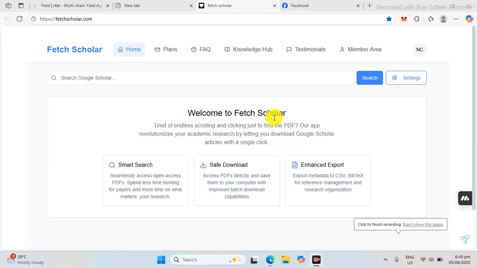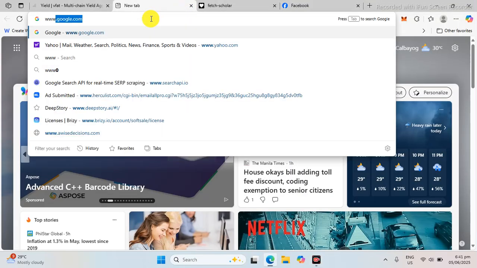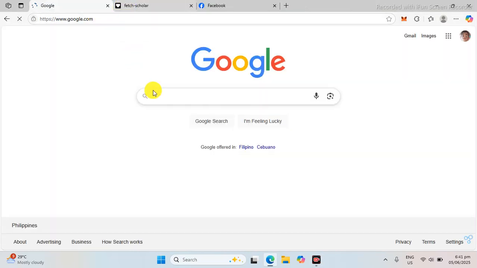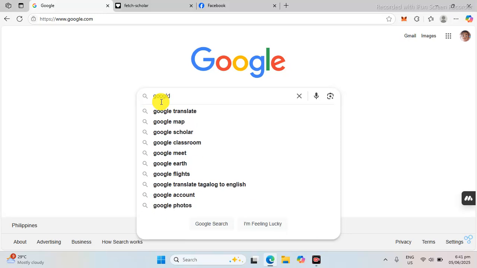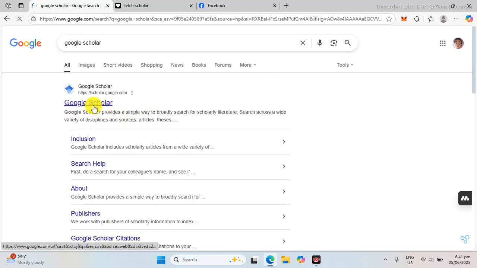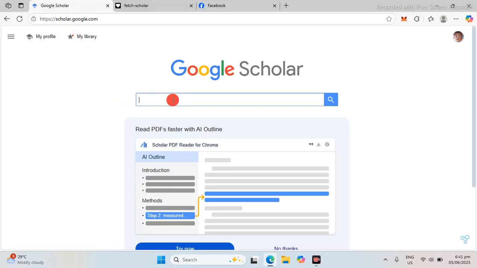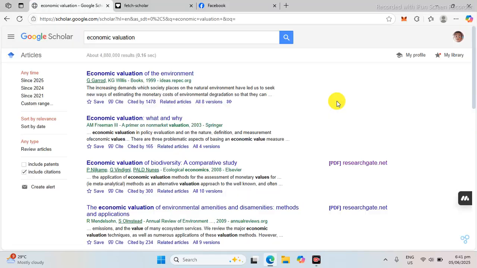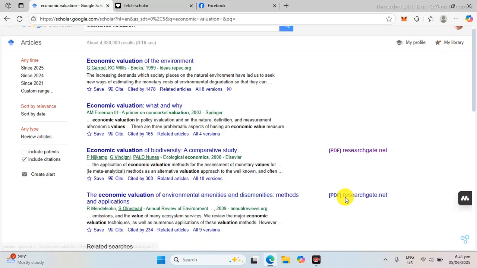So finally, I have this website that can search for scholarly articles online, open access PDF, which I consider an alternative to Google Scholar, because in Google Scholar you will have to search, for example, in Google Scholar here. Then let's try this. Okay, so you have here in the Google Scholar, and you can visit these links